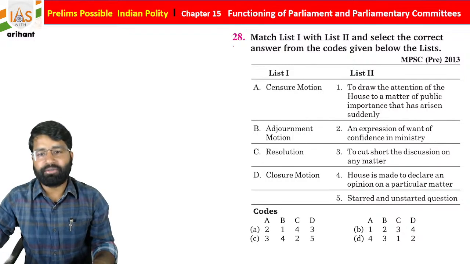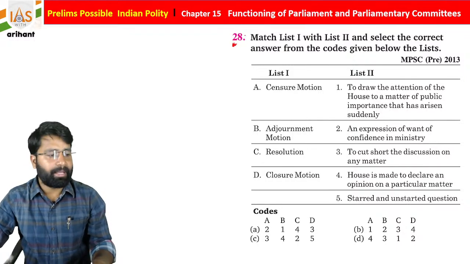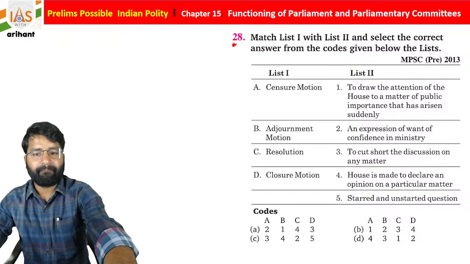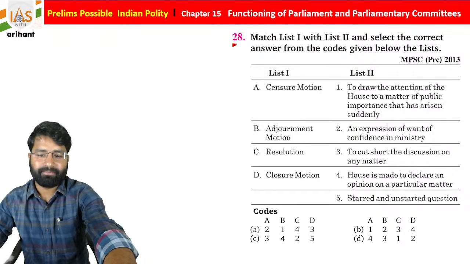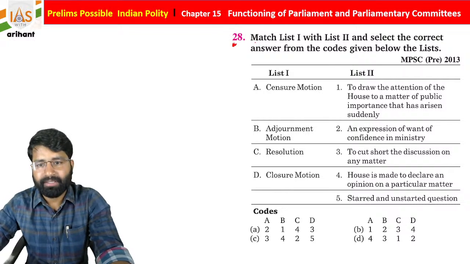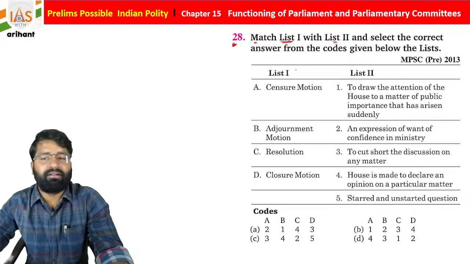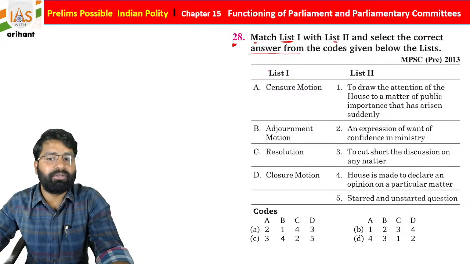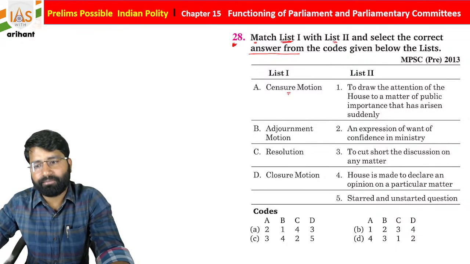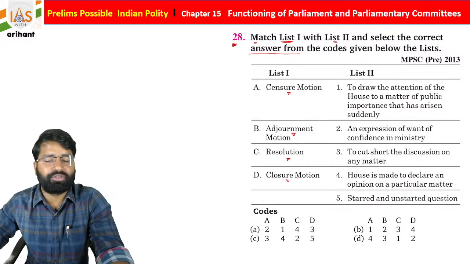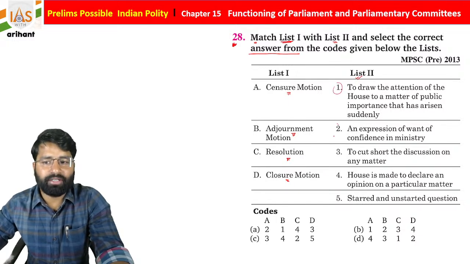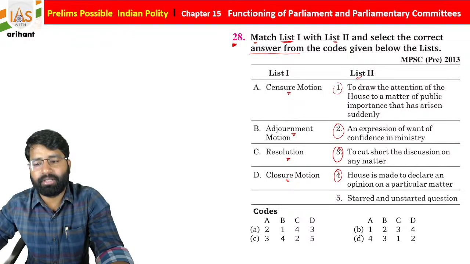Now see question number 28. This will be your homework also, but we'll go over it more. You have to match list 1 with list 2 and select the correct answer from the code given below. Censure motion, adjournment motion, resolution, and closure motion, students. And list 2 contains 5 statements. Just read it carefully and opt for the right answer.